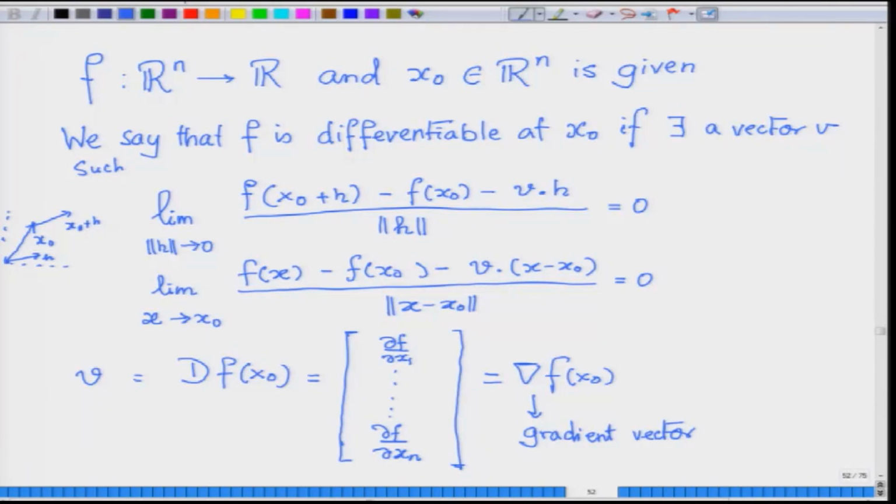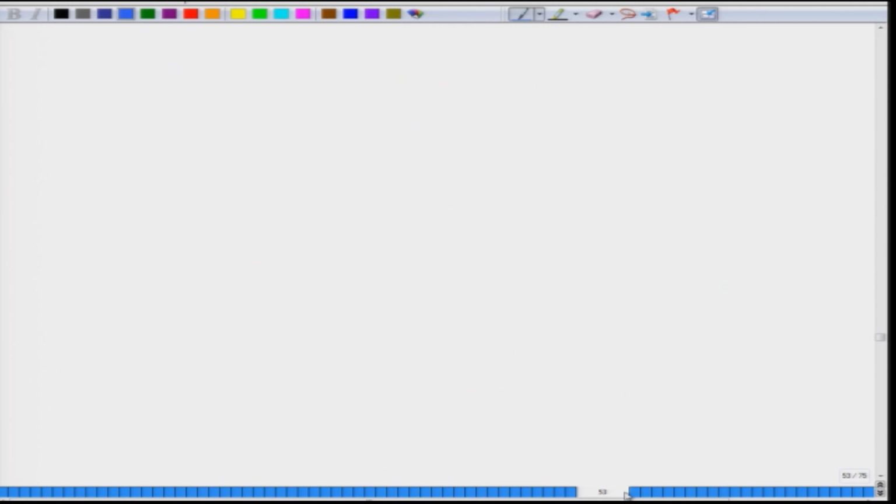Now, if f is a function from Rn to R and differentiable at x naught, that is, the derivative exists, then is it continuous?